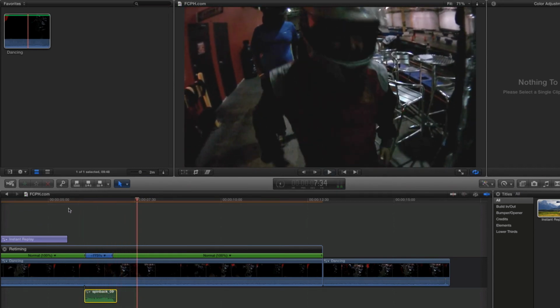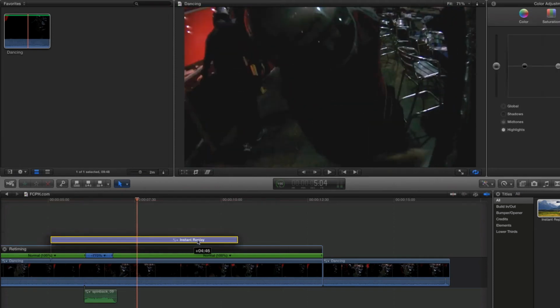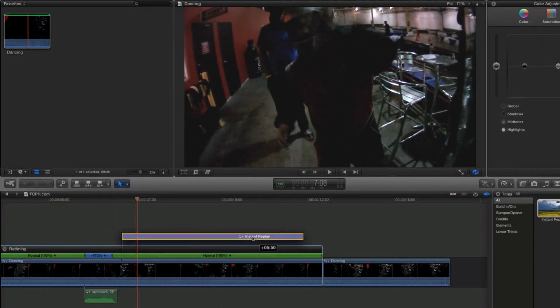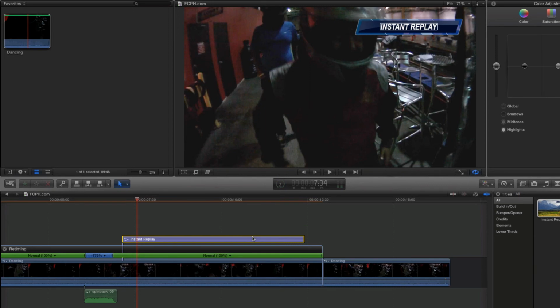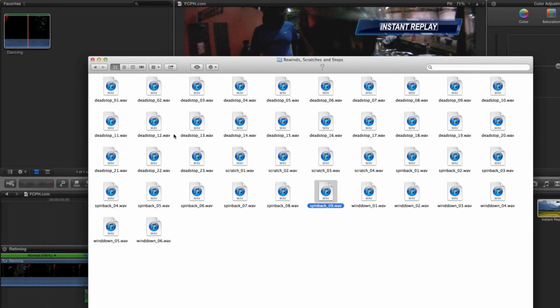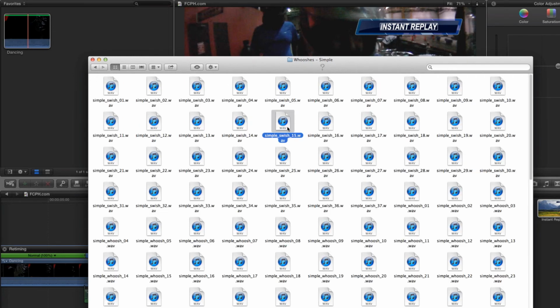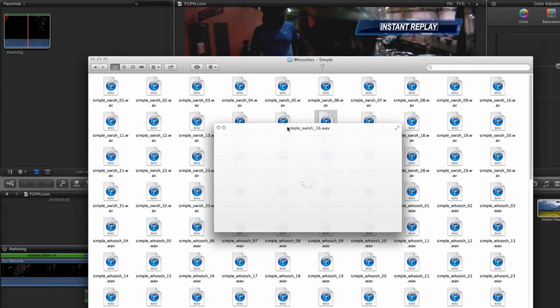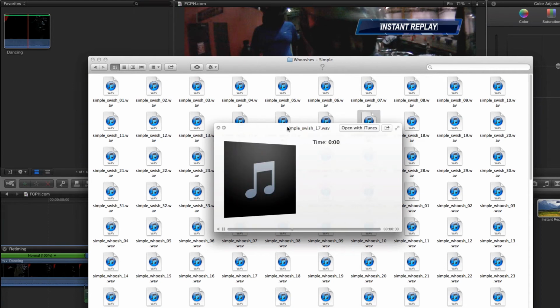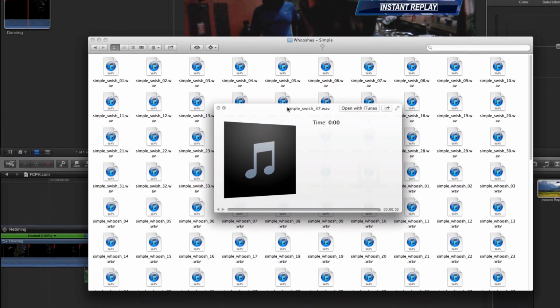We can repeat these same steps to add a little swish sound when the title slides onto screen. Back in the Finder, you'll notice there are two categories for whooshes. For this title, we just need a simple sound. Pressing the spacebar to quick look the sounds, I can jump through a few of them to find the one I want, and then drag it into Final Cut.